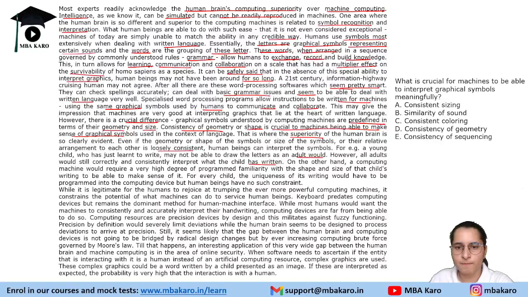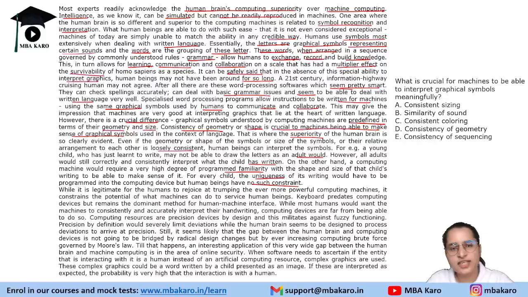The brain works that way. On the other hand, a computing machine would require a very high degree of programmed familiarity with the shape and size of the child's writing to be able to make sense out of it. Right? For every child, the uniqueness of its writing would have to be programmed into the computing device, but human beings have no such constraint.